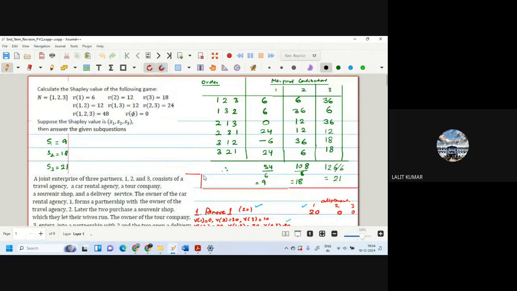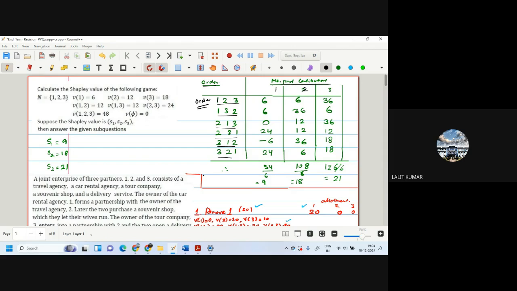So this is a question from PYQ. Calculate the Shapley value of the following game. They are given a three-player game. Values are given, and how to solve this question is to make an order. So what you do, you make an order of how the players will come and what their marginal contributions are. So we make 1, 2, 3. Then the orders can be 1, 2, 3; 1, 3, 2; 2, 1, 3; 2, 3, 1; 3, 1, 2; and 3, 2, 1. So first we see, for example, the first order, 1, 2, 3.